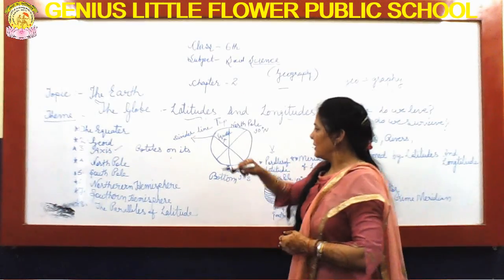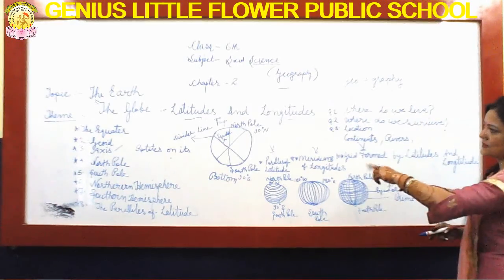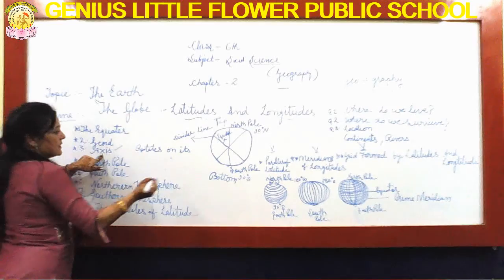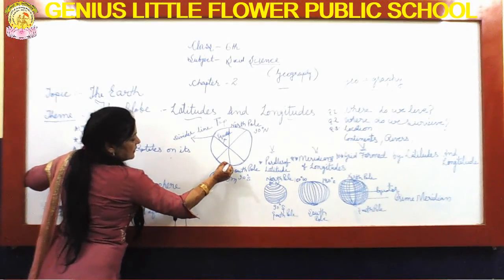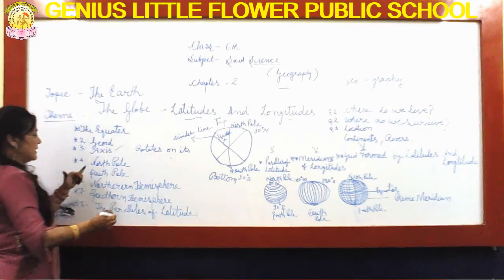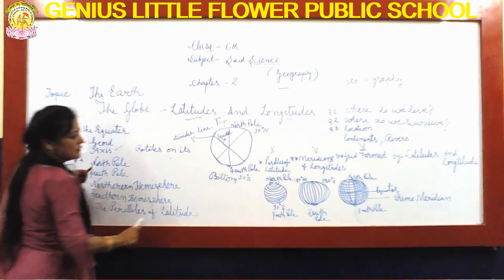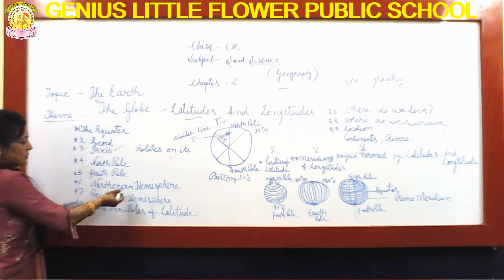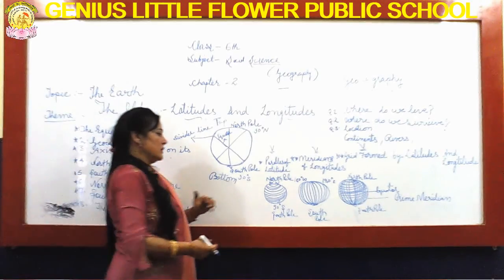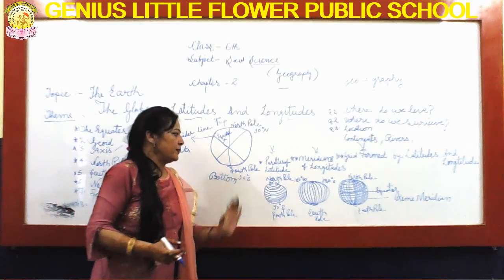One round is completed by the earth. So in this concern, I am going to clarify: it is known as its axis, where the earth rotates. And after that, the upper part is the North Pole, the lower part is the South Pole. Then the southern hemisphere, the northern hemisphere, and the parallels of latitude. So here we divide it into different parts.